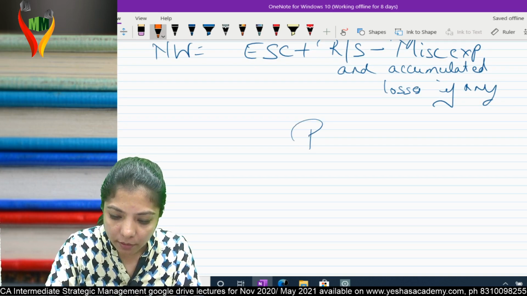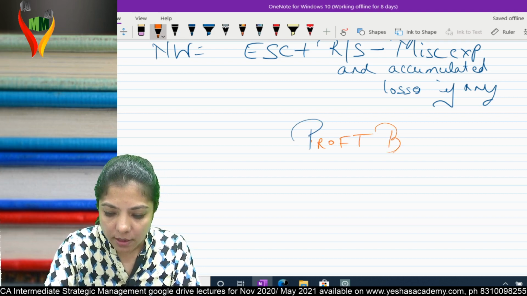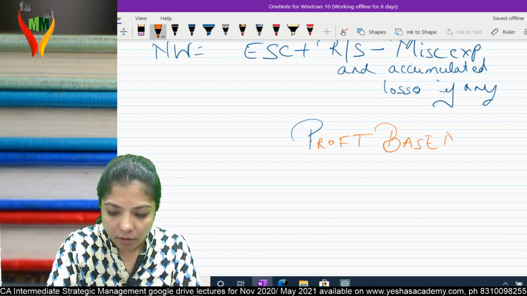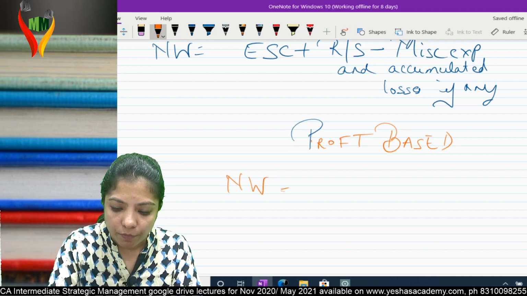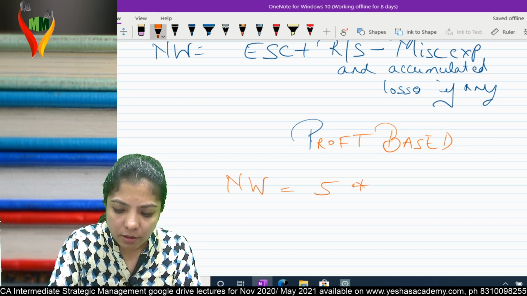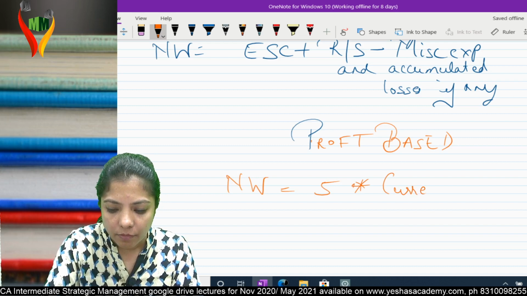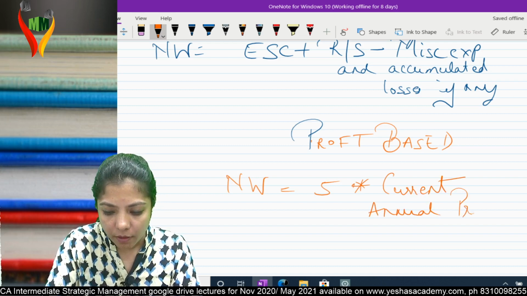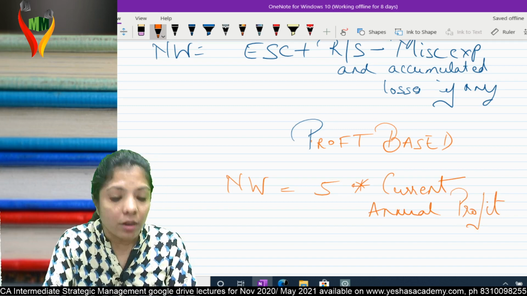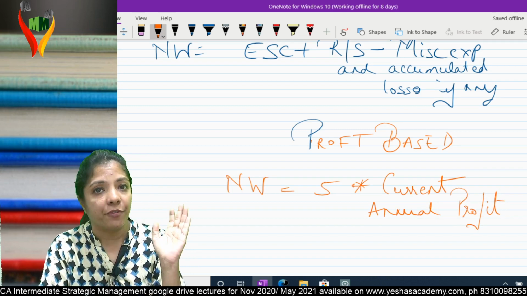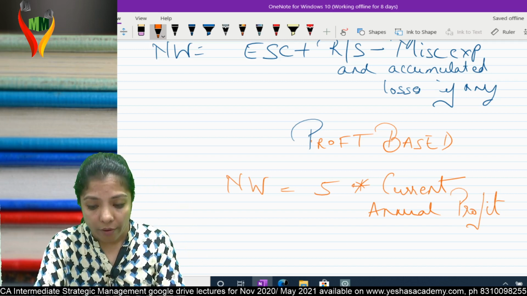profit-based method. Which method? Profit-based method. Simple. Net worth is equal to 5 times of current annual profit. Simple. They're saying take your current annual profit and multiply by 5. That's your net worth.